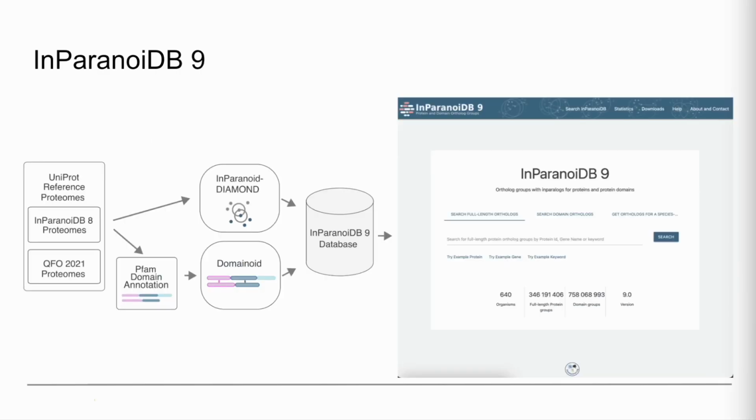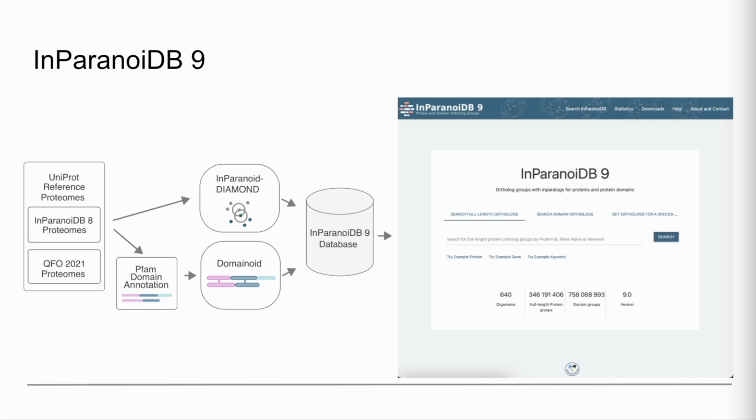We therefore created InParanoiDB 9, an update to the InParanoid database, including orthologs for both full-length protein sequences and protein domains. We used the InParanoid diamond algorithm to obtain full-length protein orthologs and Domainoid to predict orthologous domains.